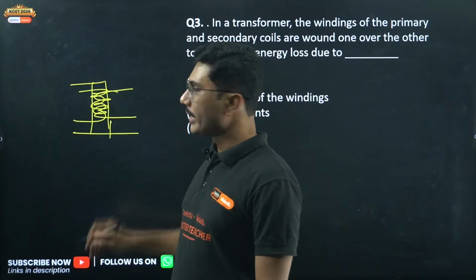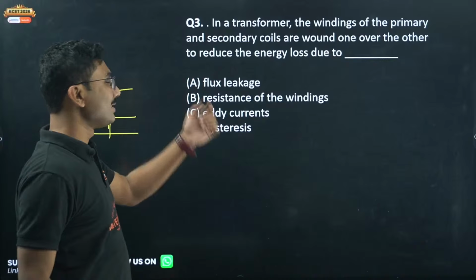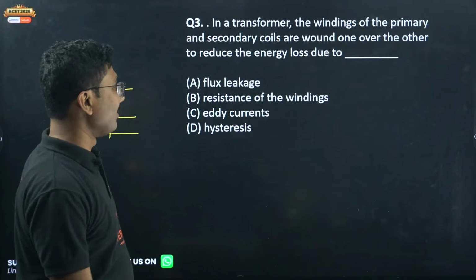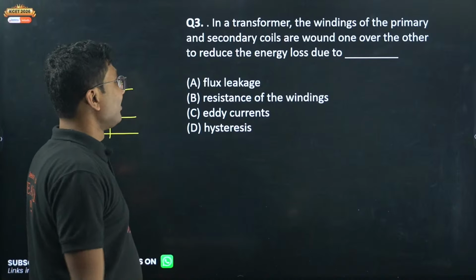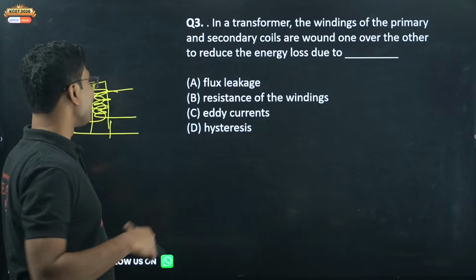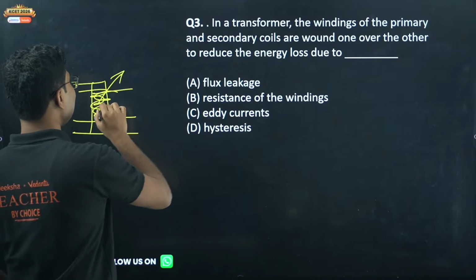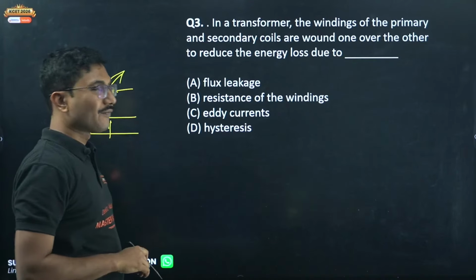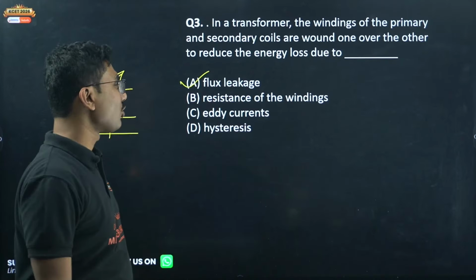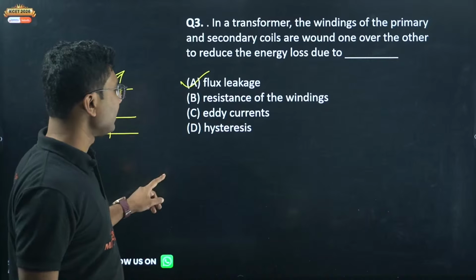This is called winding, and wound here is not the wound that you get. This is done to stop flux leakage. This is a property of the transformer, and it basically stops flux leakage. So the correct answer is flux leakage.